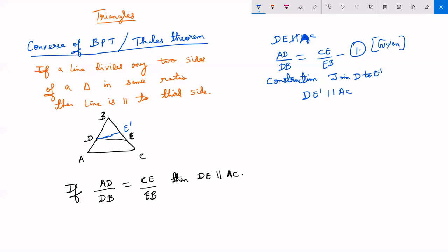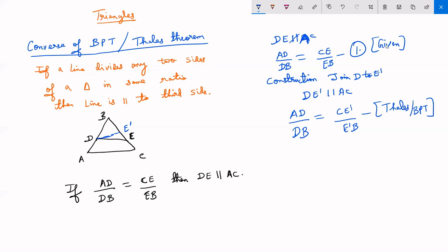So according to theorem 1, which is nothing but Thales theorem, AD is to DB should be equal to CE dash to E dash B. This is as per Thales theorem or BPT.